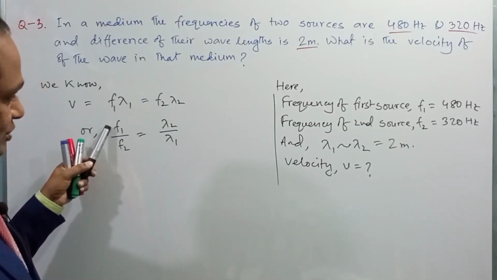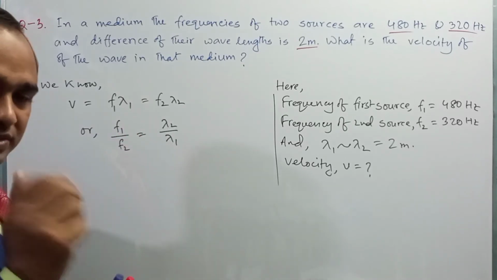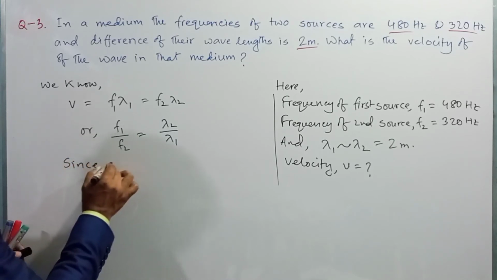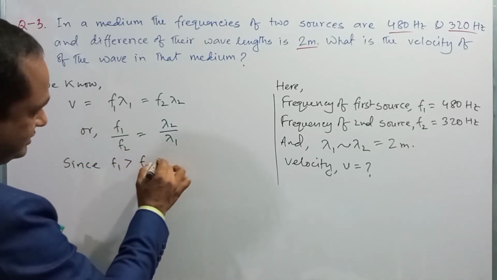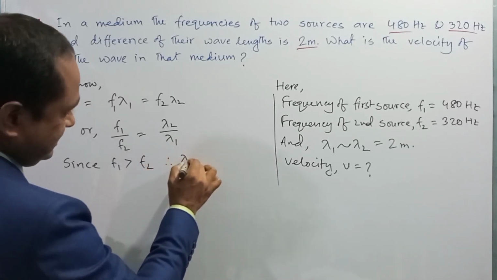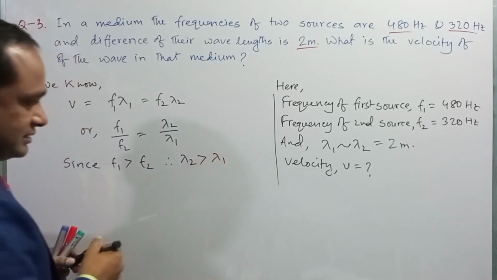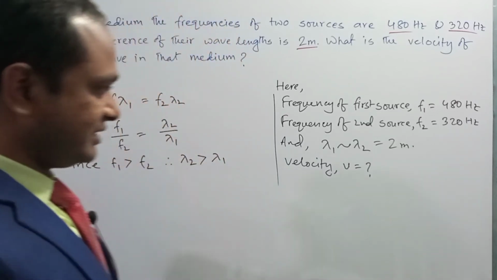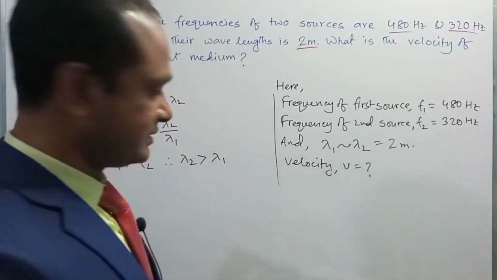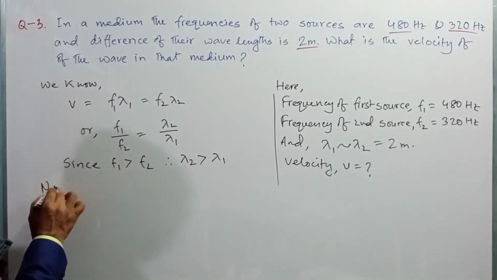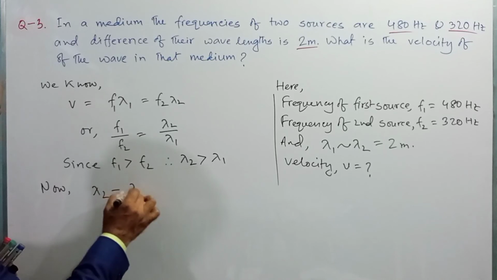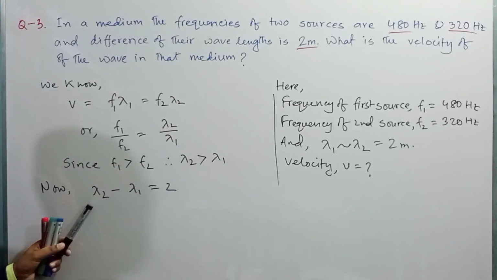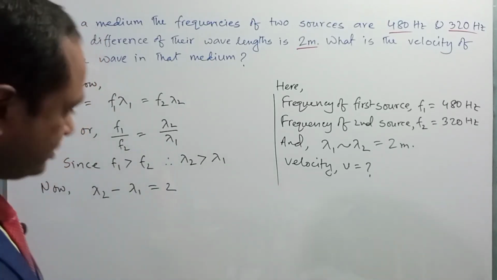So since f1 is greater than f2, therefore lambda 2 is greater than lambda 1. They said the difference of their wavelength is 2 meter. Now it is clear that lambda 2 is greater than lambda 1, so we can write lambda 2 minus lambda 1 is equal to 2 meter.